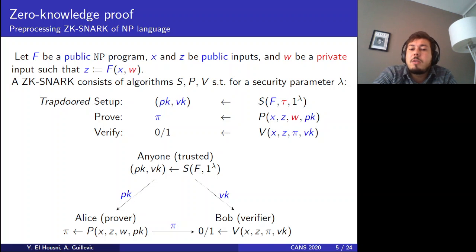The setup can be generated by anyone as long as it is a trustworthy party, because it is a trapdoor setup with some secret door that can break the soundness. And the proof algorithm is run by Alice, the prover, and the verification by Bob, the verifier, so by anyone basically who holds the verification key.